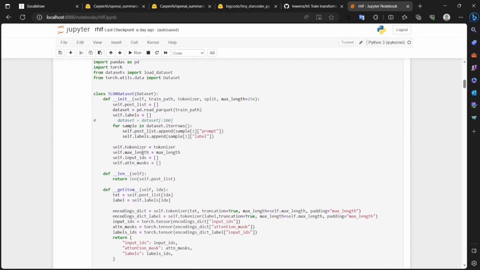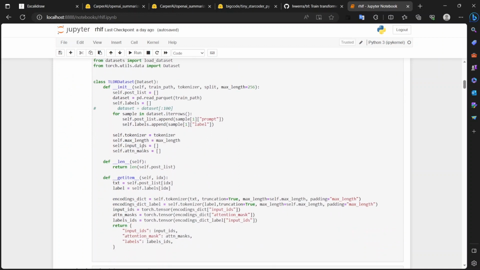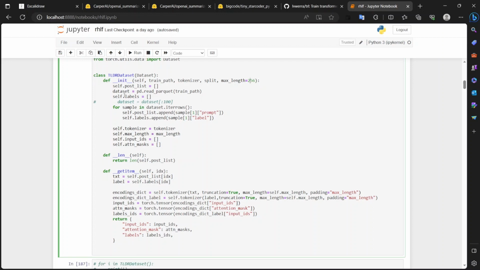In the data loader, we pass as initial arguments the training path, the tokenizer, and the split to identify whether it is the train or test split, with a max length of 256. I have changed the max length to 256 so that you can test it in Colab as well. In this class, we define a post list to store our posts and a labels list to store our labels.